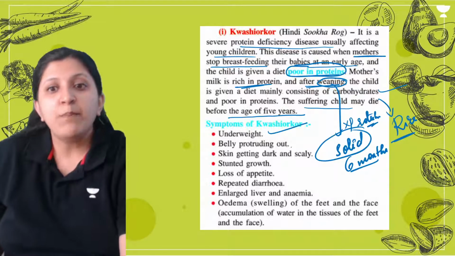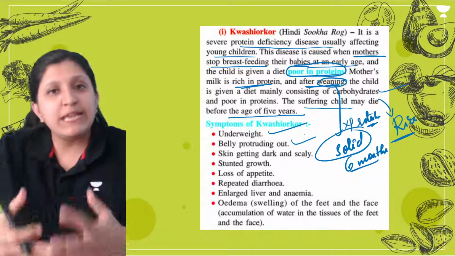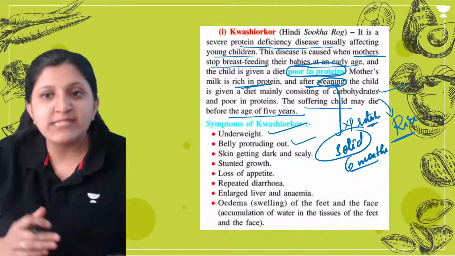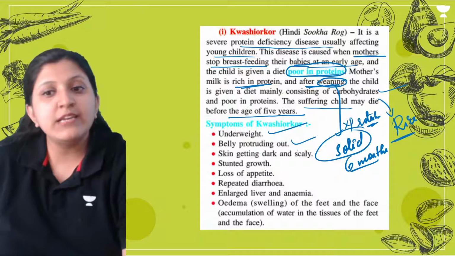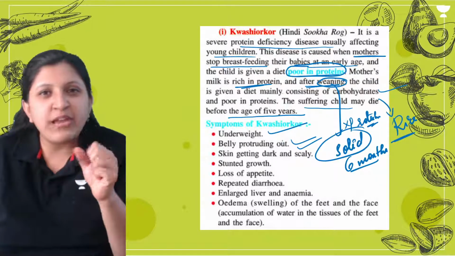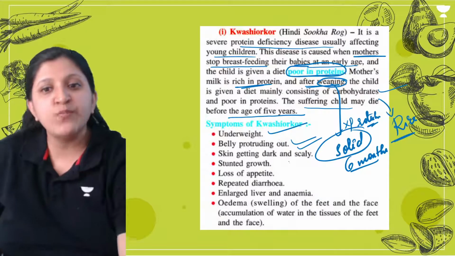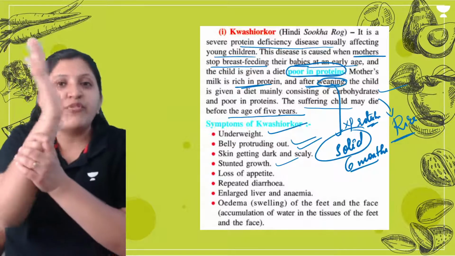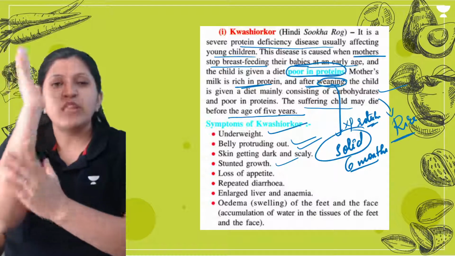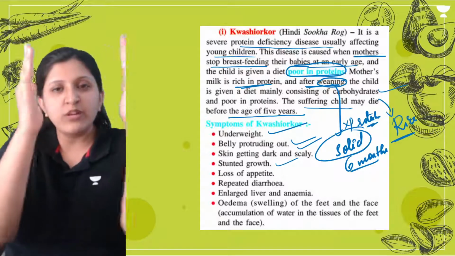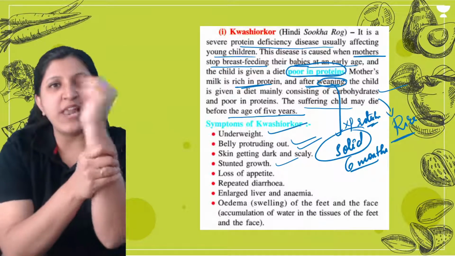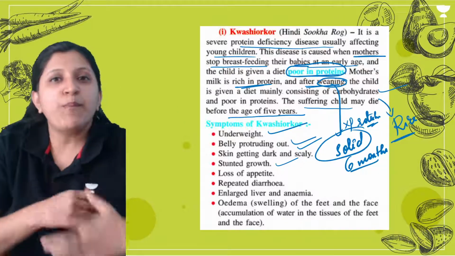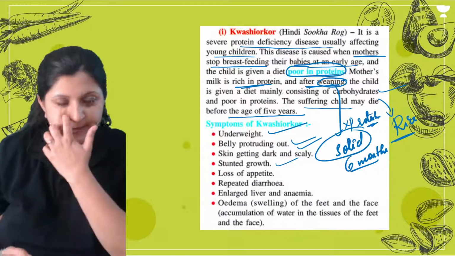Underweight, protruding belly, that is, the belly has extended and come out. Then the skin gets darker and scaly, so we can find dry skin also, and stunted growth. Their body is not flexible, it is very harsh, so proper bending and all cannot occur.